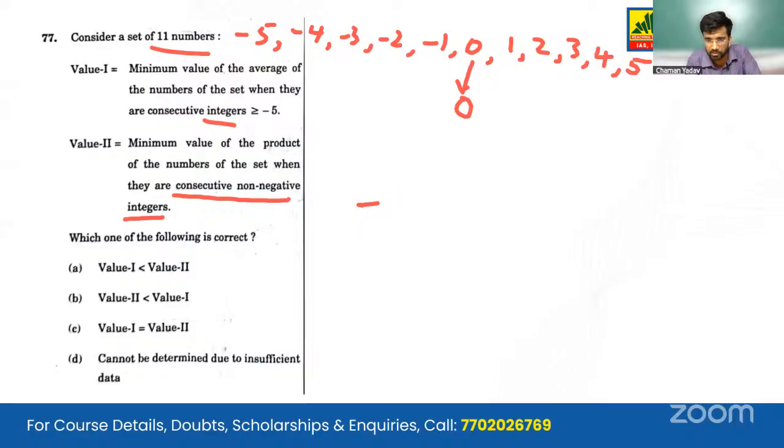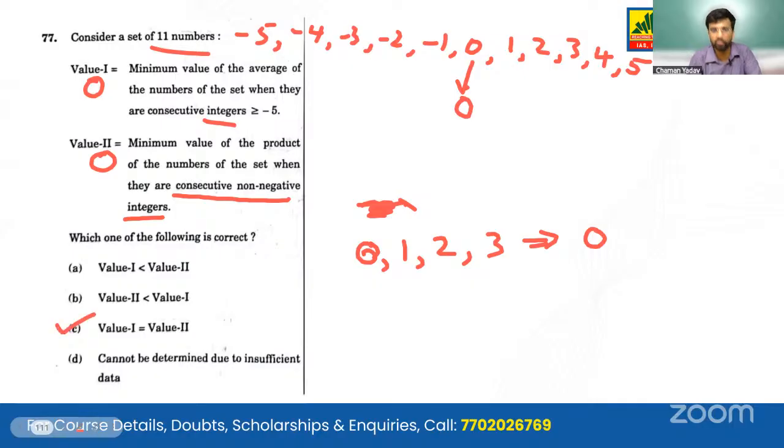Like 0, 1, 2, 3. If we multiply any of it by 0, the entire product comes out to be 0. So value 1 is coming out to be 0, value 2 is also coming out to be 0. So the correct answer will be value 1 is equal to value 2.